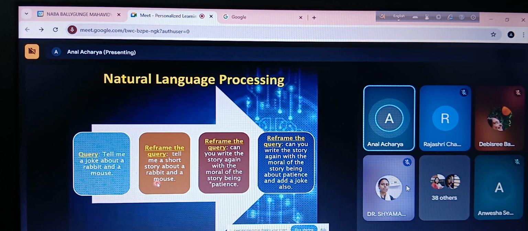Again, it can be reframed: write the story with the moral being patience. Or we can modify it by writing: can you write the story again with the moral of the story being patience, and add a joke to it. Every time we modify the nature of the query, ChatGPT will give us various types of replies. These are all examples of what we call natural language processing.